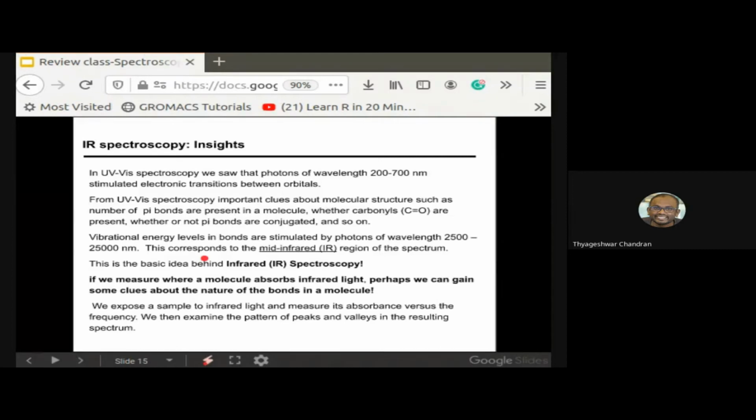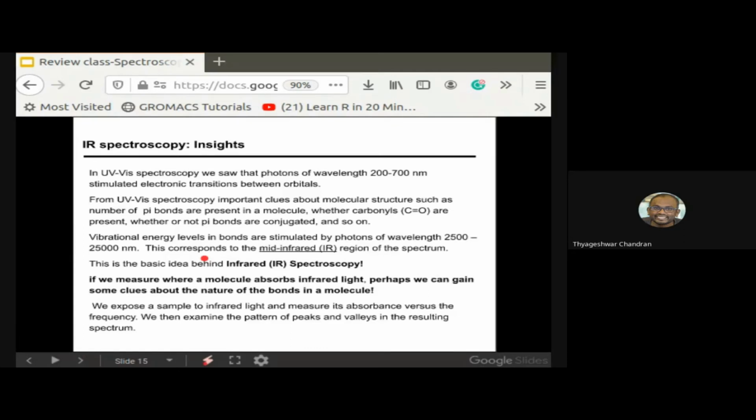These are the basic insights about IR spectroscopy. In the case of UV visible spectroscopy, we have seen that photons in the range between 200 to 700 nanometers undergo excitation from the ground state to higher molecular orbital states. Using UV visible spectroscopy, we can decode molecular structures, such as how many pi bonds the molecule has, whether it has a C double bond O, or whether the pi bond is conjugated or not. All this information you can get from UV visible spectroscopy.